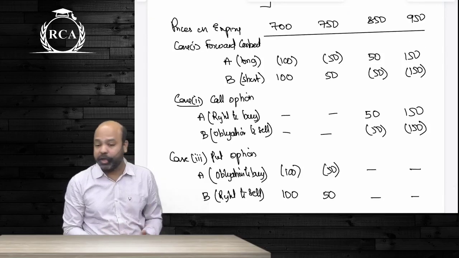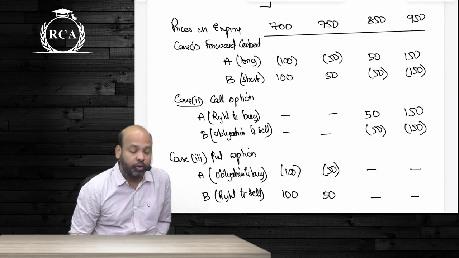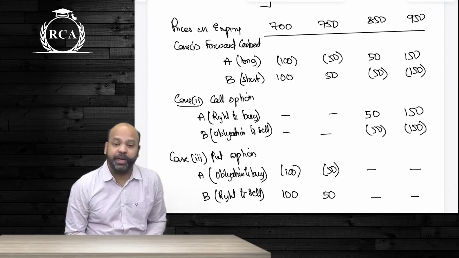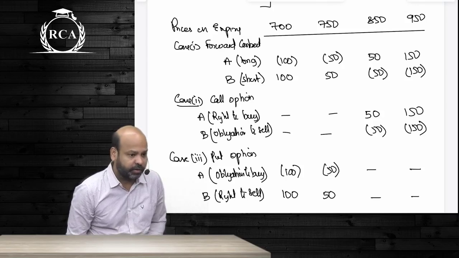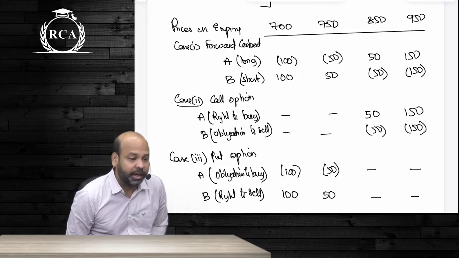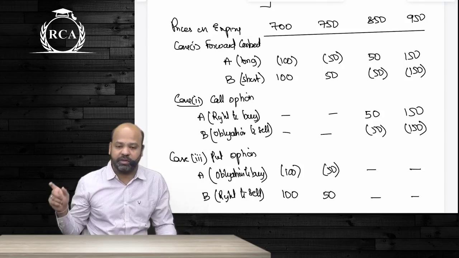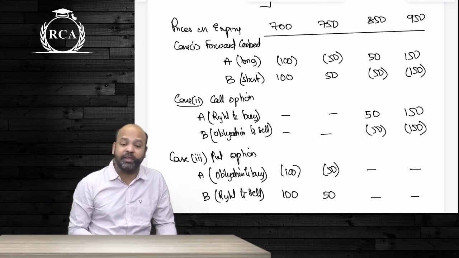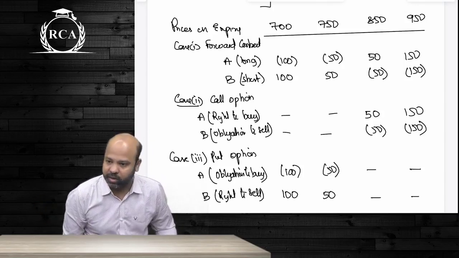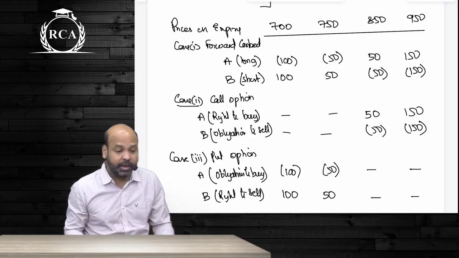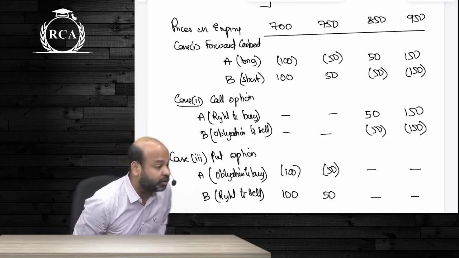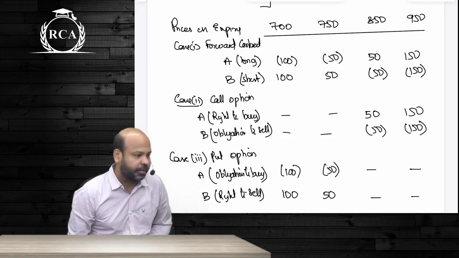If you have a right to buy, that is a call option. You are going to exercise that option if the price prevailing on expiry is more than the exercise price. You should be able to exercise and buy at a lower price. So a call option is exercised only if the price on expiry is more than the strike price. The price at which you have the right is called your exercise price or strike price. I repeat, a call option will be exercised only if the price on expiry is more than the strike price.